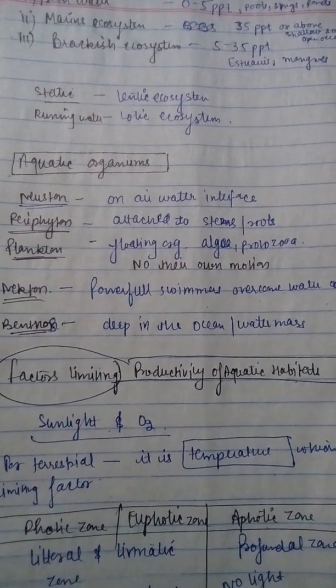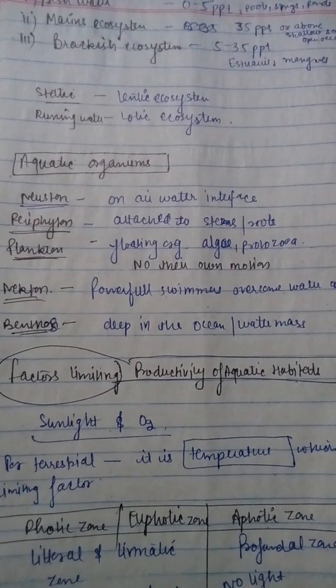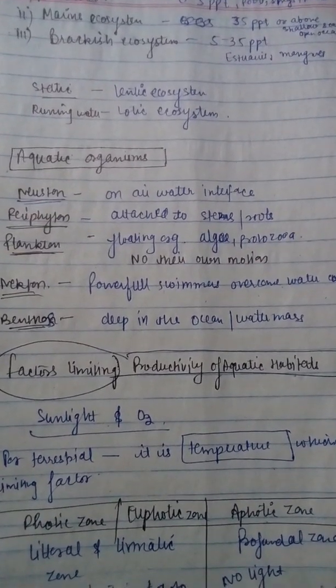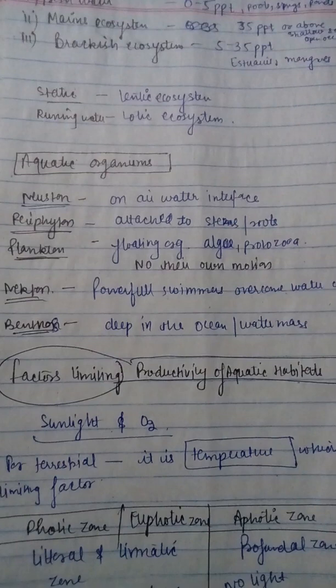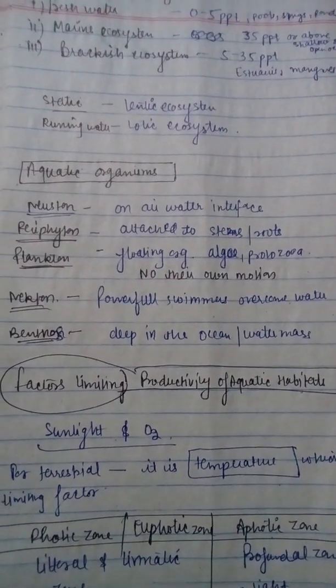So neustons on the surface, air water interface, periphytons on the stems. Planktons are floating organisms like algae, protozoa. Nektons are oppositely moving water organisms to the flow of the channel, and benthons, they are found in the deep water masses or deep in the ocean.